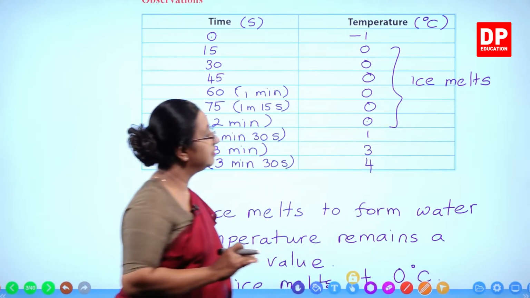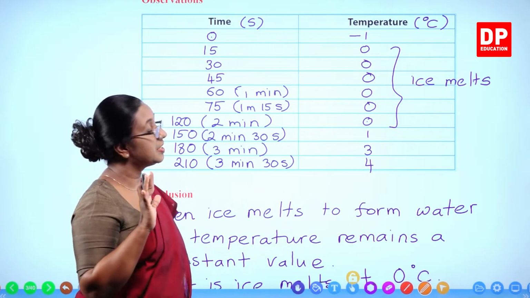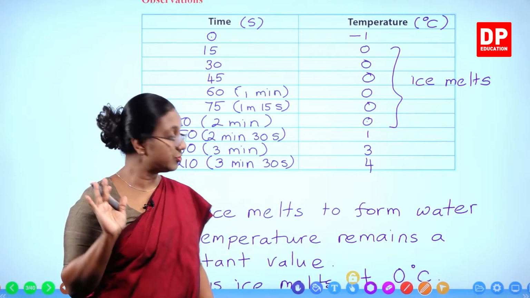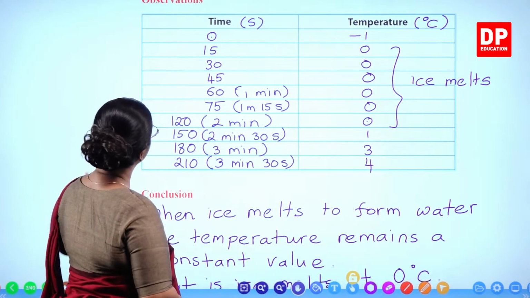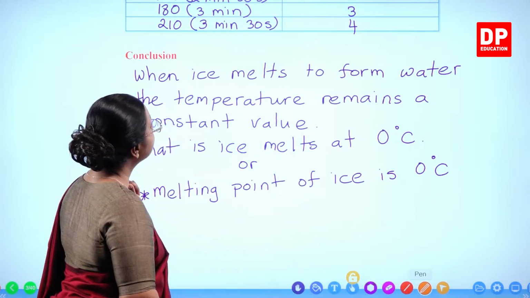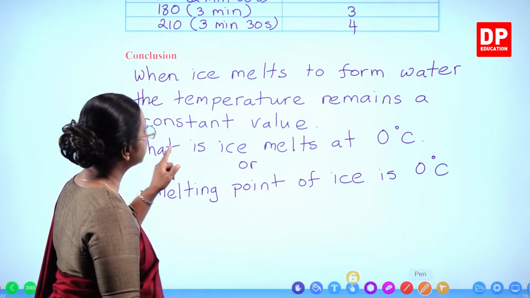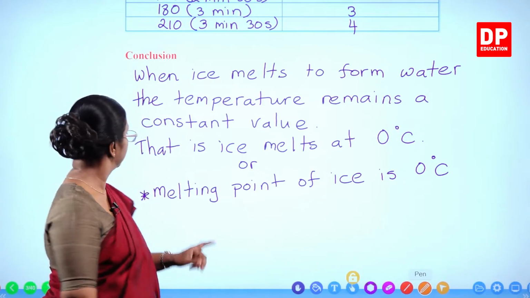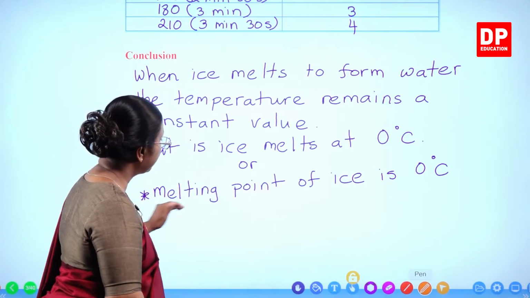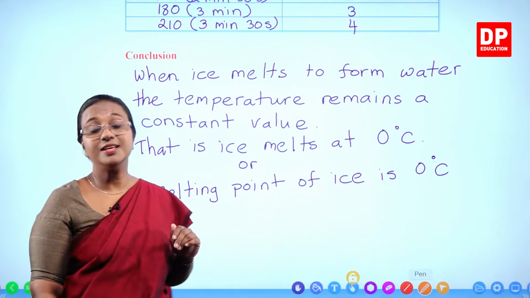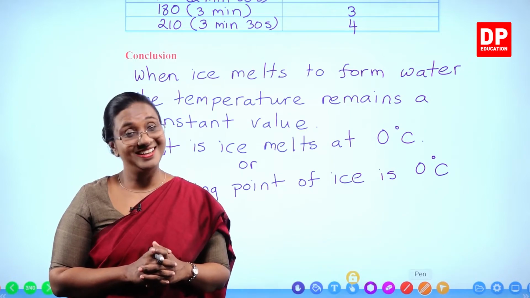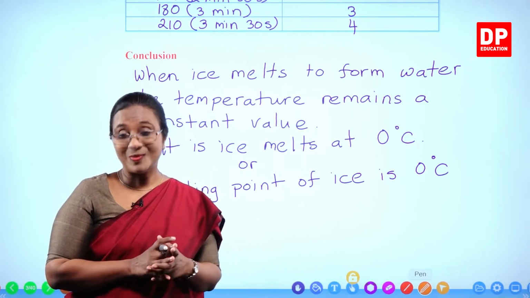And within this time period, when the temperature remains at 0 degrees Celsius, the ice melts. That is what you saw. So from that, we were able to come to this conclusion. When ice melts to form water, the temperature remains a constant value. That is, ice melts at 0 degrees Celsius. Or you can say melting point of ice is 0 degrees Celsius. I am sure students, you all can understand this concept clearly. So with that, I will move on to the next slide.